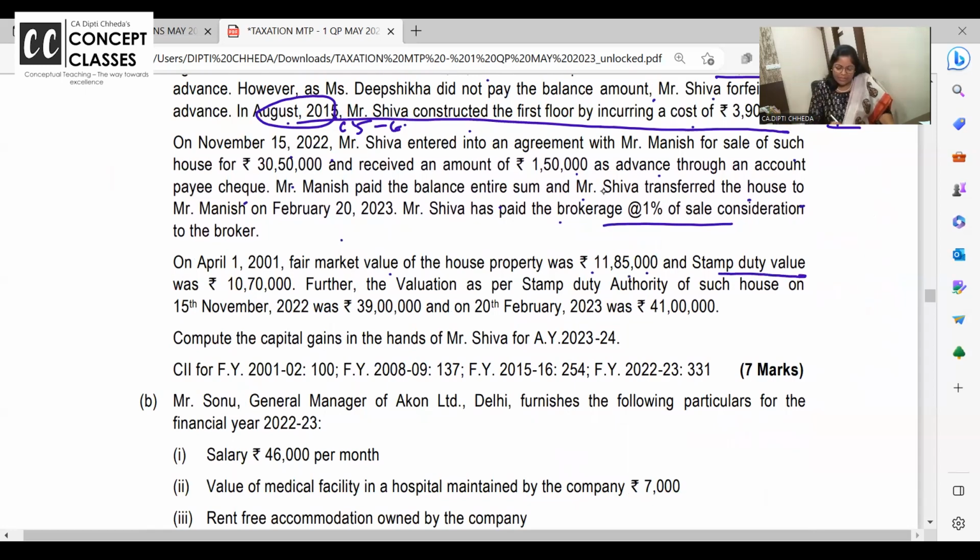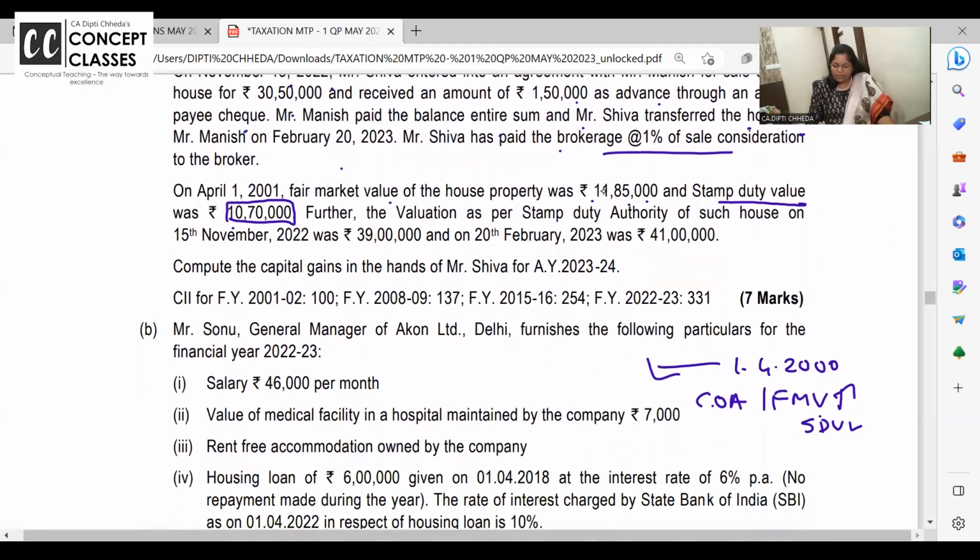Stamp duty value दिए तो stamp duty ही लेना पड़ेगा आपका cost. अरे dear students, 1st April 2001 के पहले if you have purchased the property, you have to take cost of acquisition or fair market value, whichever is higher. But if instead of fair market value, if they give you stamp duty value, then take the stamp duty. Followed? So I hope I'm giving you the clear picture.